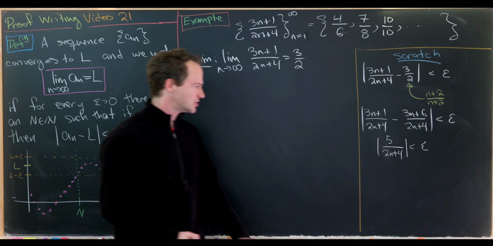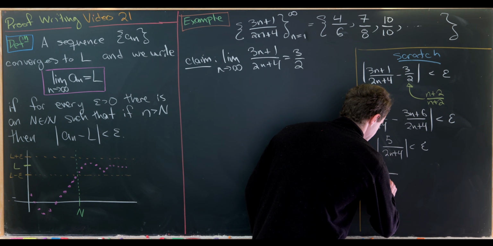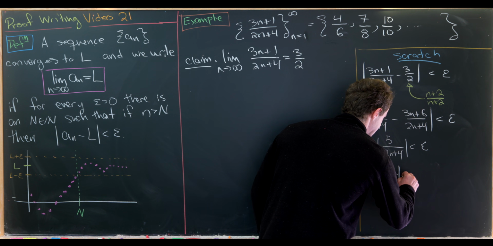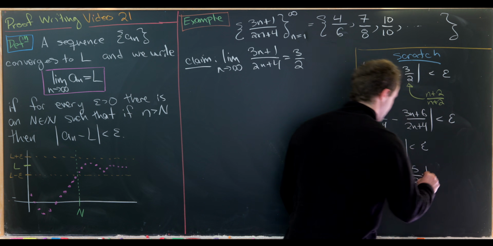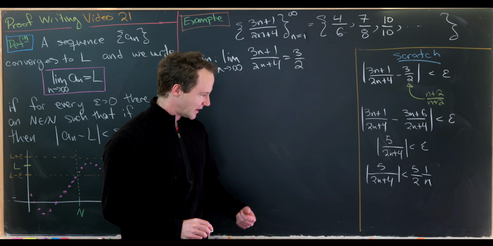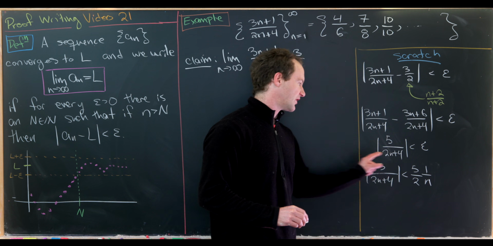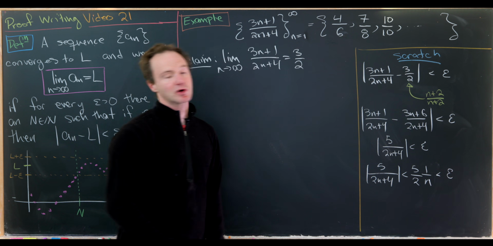But now we can start doing a little bit of simplification and notice that 5 over (2n plus 4) is itself less than 5 over 2 times 1 over n. And that's just from dropping the plus 4 in the denominator, which makes our whole thing larger. So if we can pin that smaller than epsilon, then we're good to go.